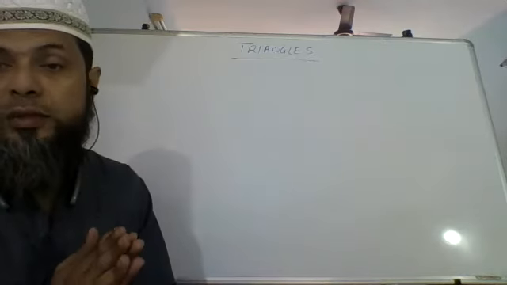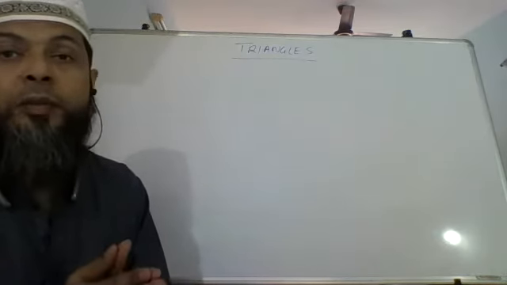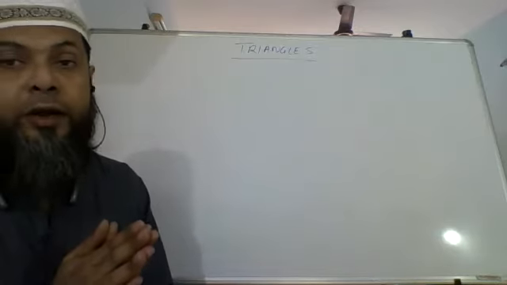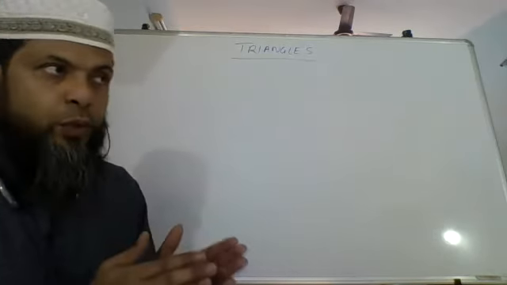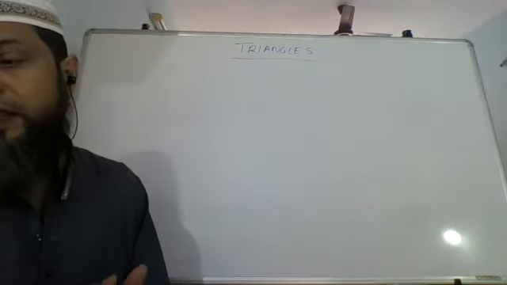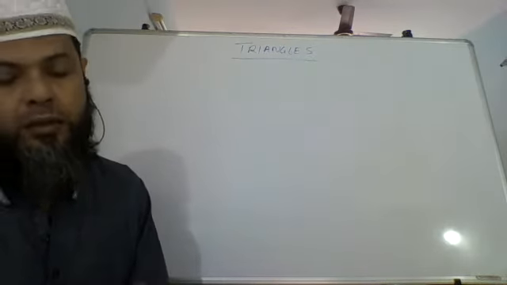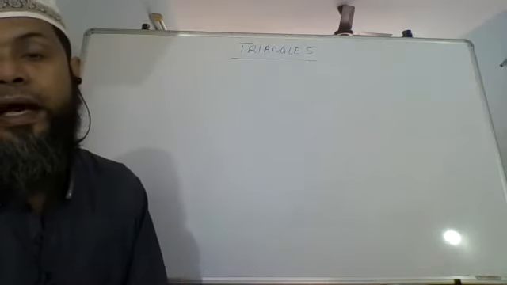the square is not similar to a rhombus, because in the rhombus the angles may not be 90 degrees. So a rhombus and a square need not be similar unless the angles are also equal and the sides are also in proportion. Then we say that the figures or the diagrams or the images are similar to one another.